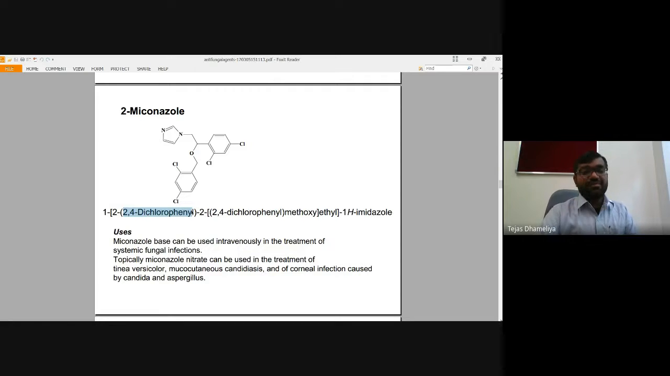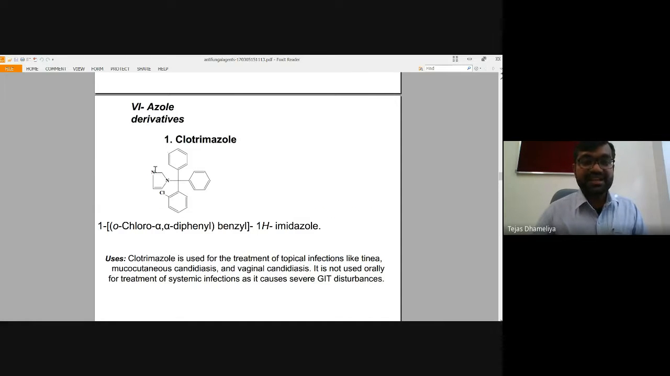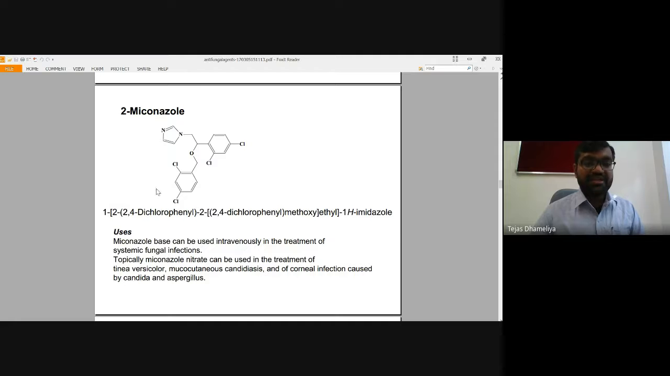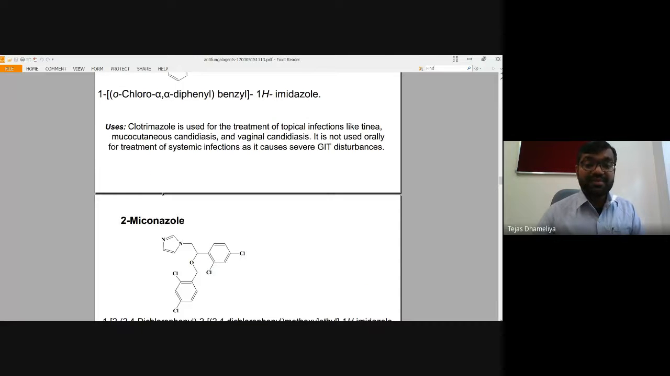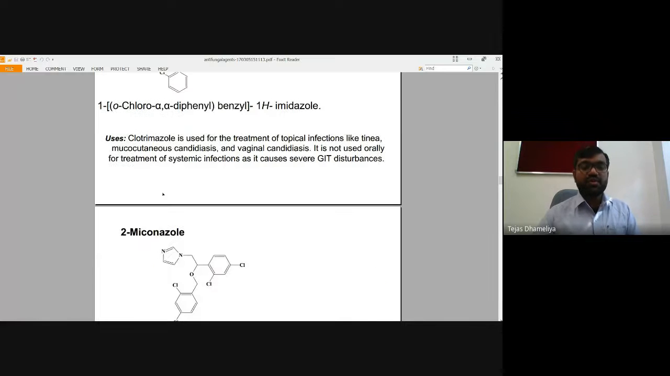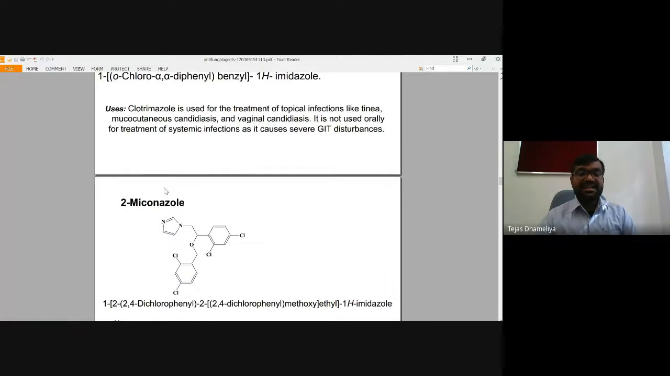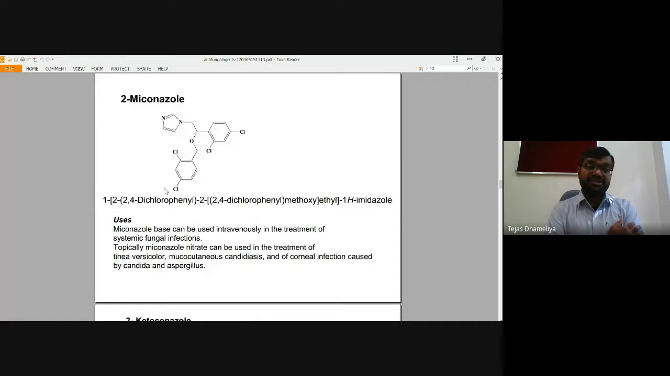Okay, तो आपने एक ऑब्जर्वेशन किया होगा, whatever the azoles we are learning, so basically these azoles are having chlorine. Clotrimazole, that is having chlorine, and miconazole, that is having chlorine. और भी एक खास चीज है कि these substitutions are always present at either ortho positions or at the para position. So these halogens, if they are present at either ortho or para positions, they are having tremendous antifungal activity. So this you can recall when you will be learning the structure activity relationship of all of these azoles.